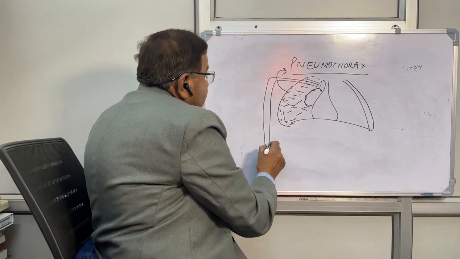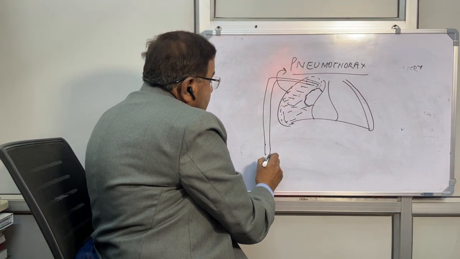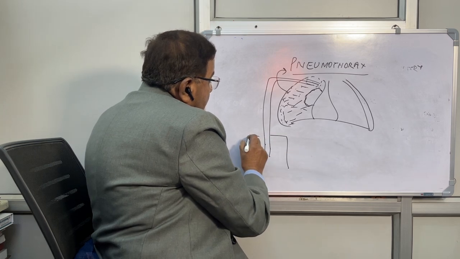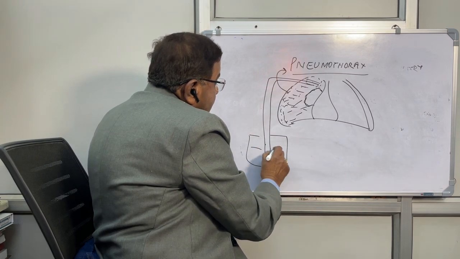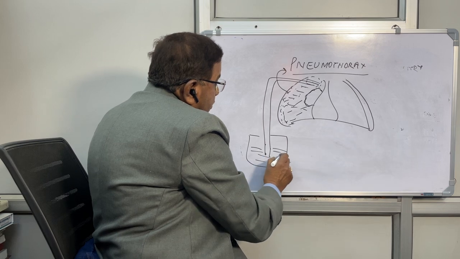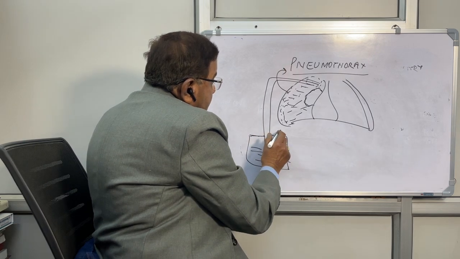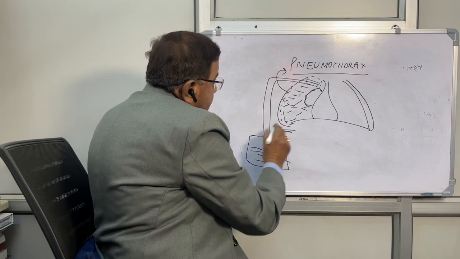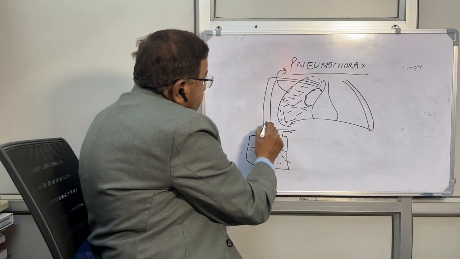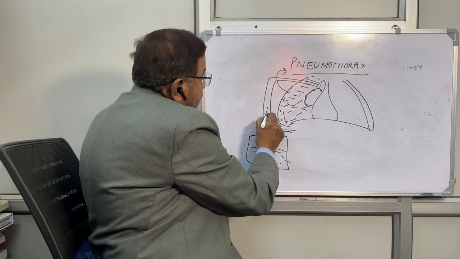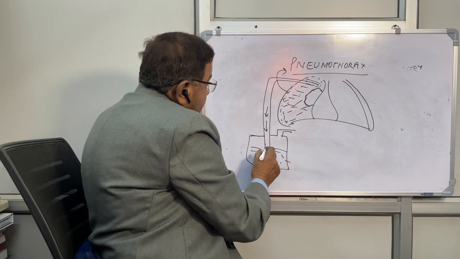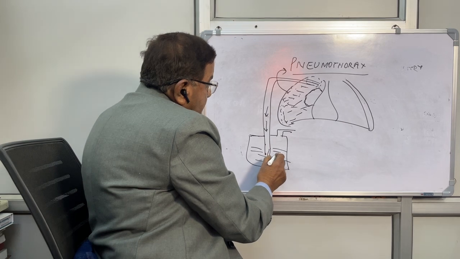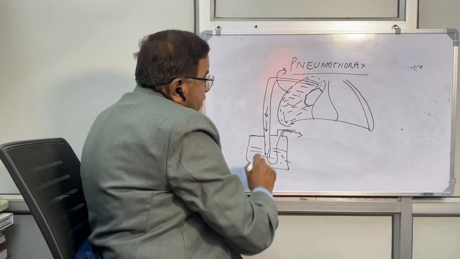Water seal is when you put the tube coming from the lung underneath the water level. This is the water level, this is the bottle. It has two openings. One is the inlet through which air is coming from the lung, pneumothorax. It will go like this, and from the water it will come out into the atmosphere.